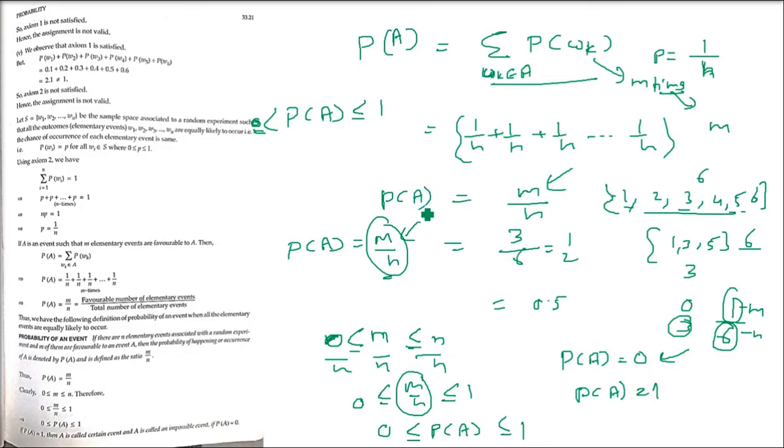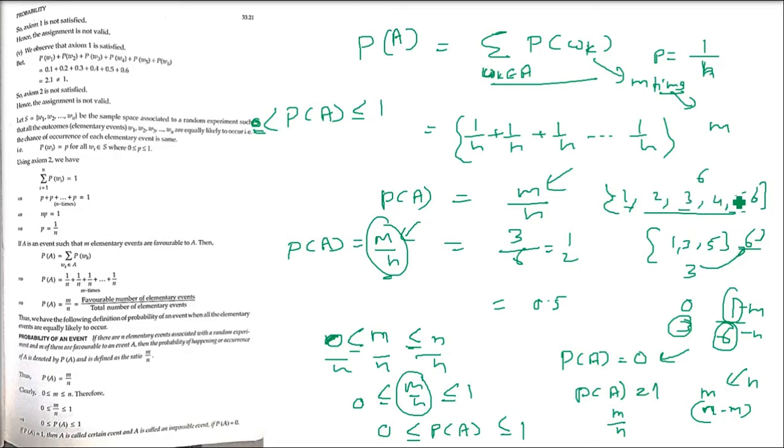Now all this you understood? Now I am adding one more thing: probability of happening of an event and probability of not happening of an event. Probability of happening is m by n. So m is the favorable case. What are the non-favorable cases? n minus m. Because 1, 3, 5 has come, 2, 4, 6 has not come. So 6 minus 3, that is 3, which are 2, 4, 6.